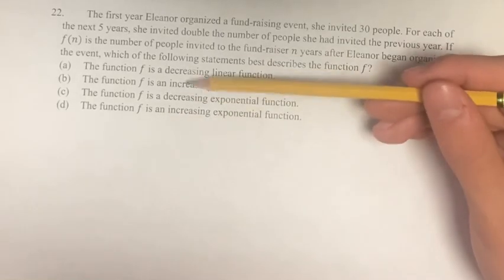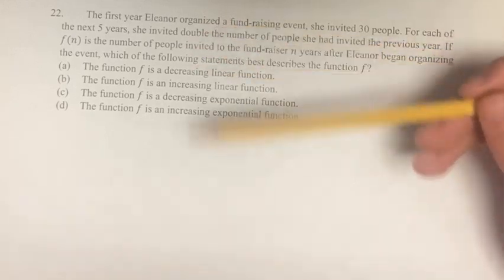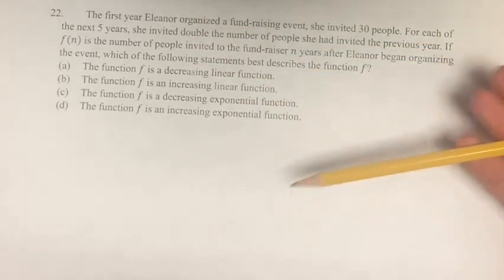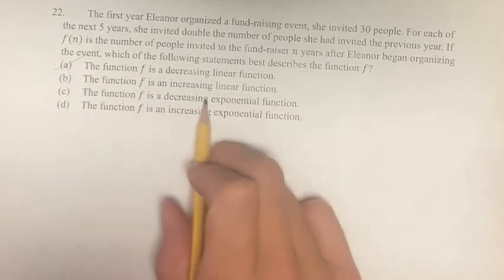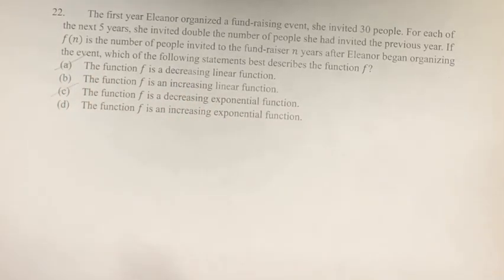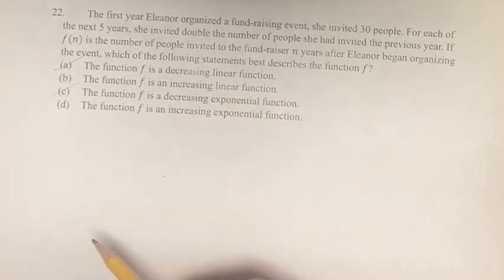So first of all, is it decreasing or increasing? Well, the number of people invited every year is doubling. So that means every year we have more people than the year before. So therefore it's increasing. It's not decreasing, so it's not A. It's not decreasing, so it's not C. So B, is it an increasing linear function, or is it D, an increasing exponential function?